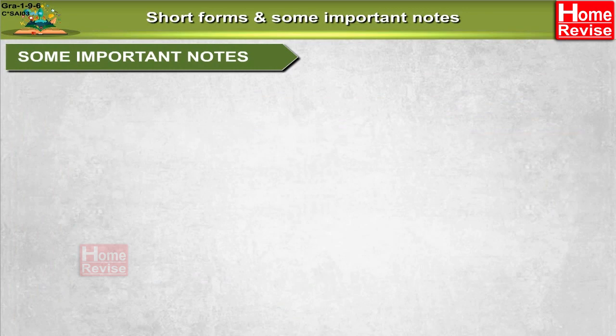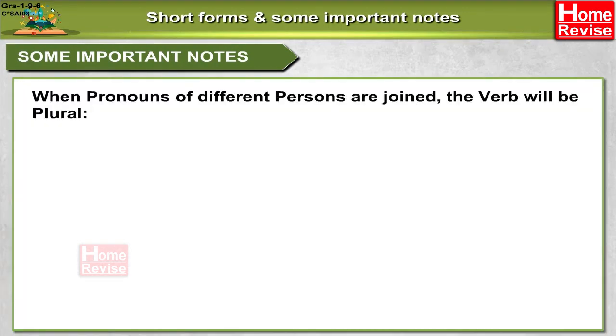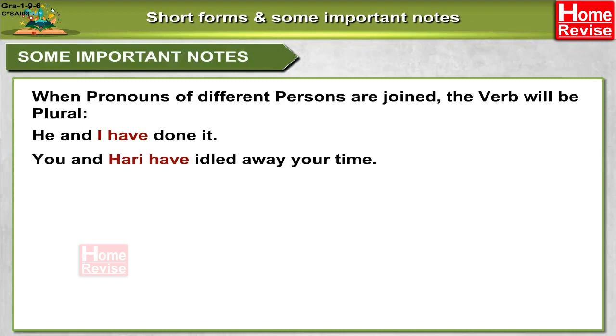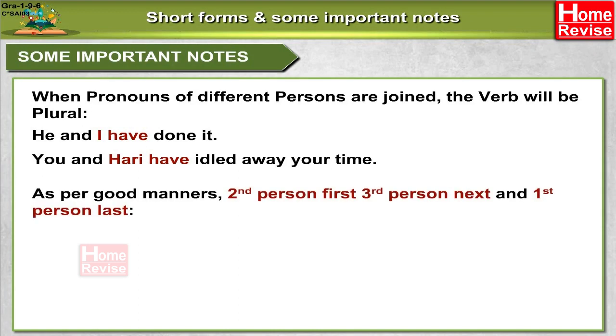Some important notes. When pronouns of different persons are joined, the verb will be plural. He and I have done it. You and Harry have idled away your time. As per good manners, second person first, third person next, and first person last.